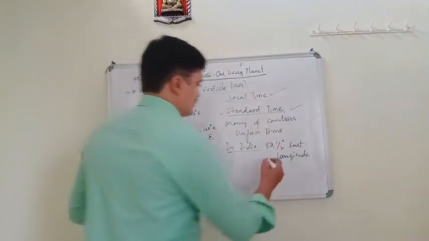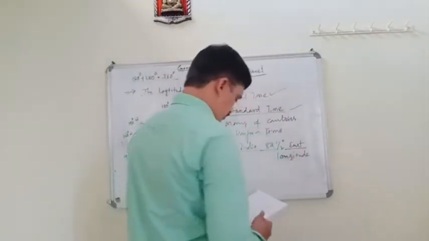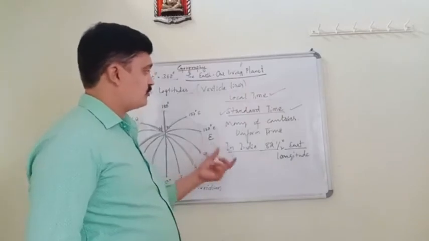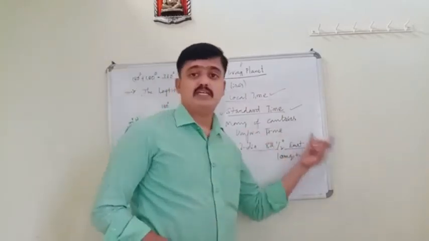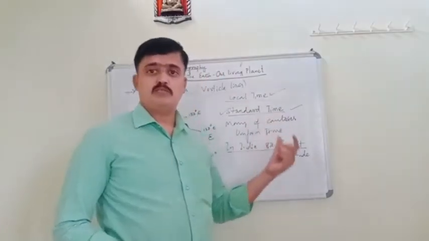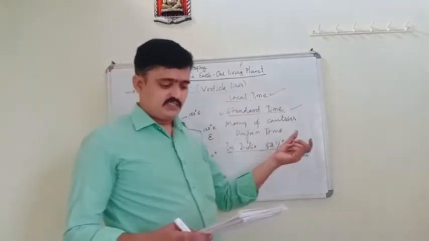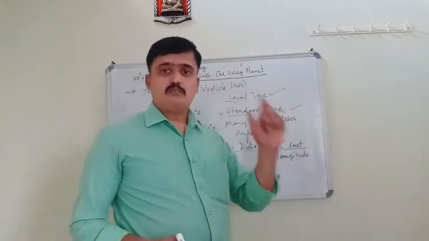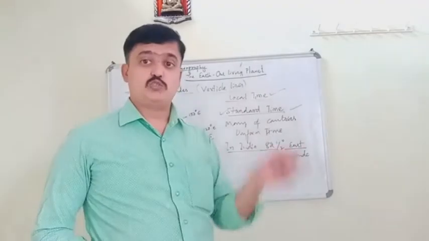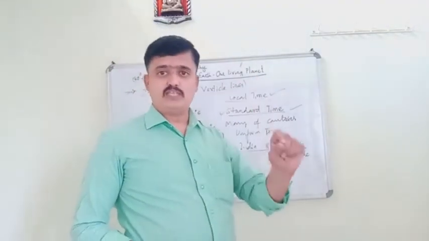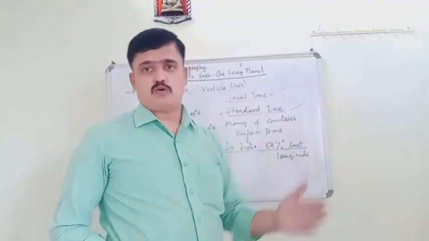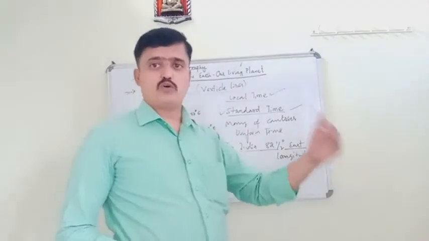I told you uniform time is based on the meridian on which the most important city is situated. So that time they are going to follow throughout the country.